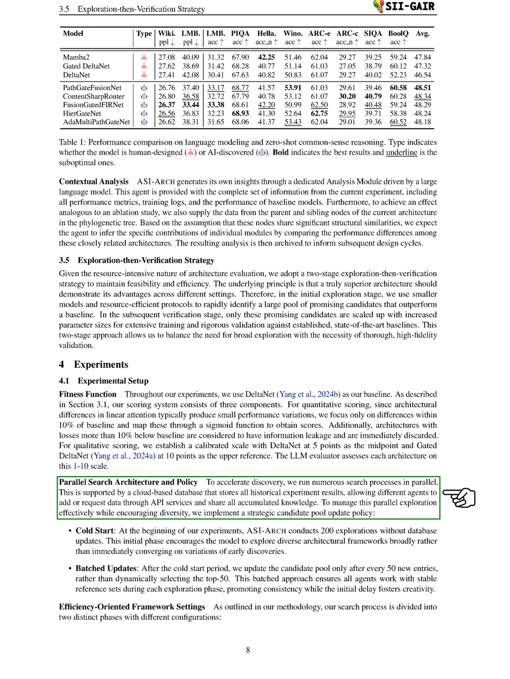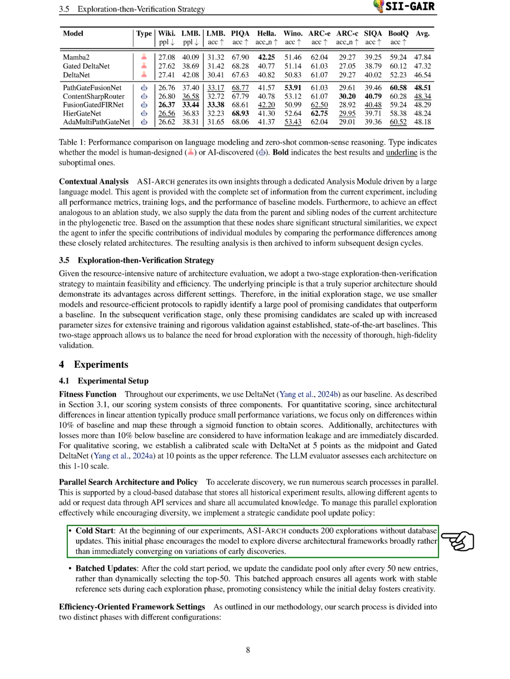To speed up our discovery process, we run multiple search processes in parallel, supported by a cloud-based database that stores all historical results. This allows agents to share knowledge and request data. We manage this parallel exploration with a candidate pool update policy. Initially, we conduct 200 explorations without updates to encourage diverse architectural exploration.